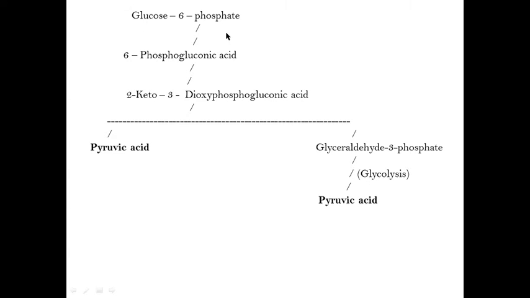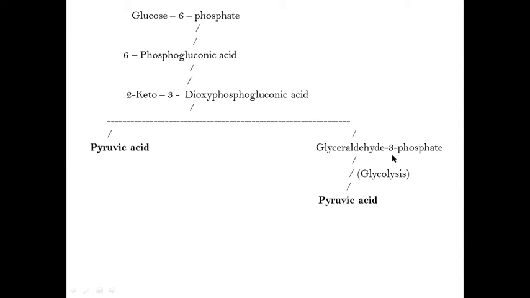This is the structure of the pathway. Glucose 6-phosphate is converted into 6-phosphogluconic acid. It is converted into 2-keto-3-deoxy-6-phosphogluconic acid. It is split into pyruvic acid and glyceraldehyde 3-phosphate.